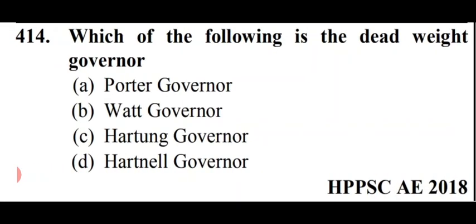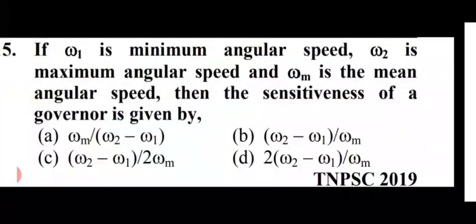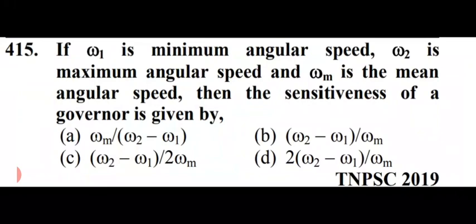The next question is, which of the following is the dead weight governor among Porter governor, Watt governor, Hartung governor, or Hartnell governor? So in this case, as I said, Porter governor is a dead weight governor. So Porter governor, option number A. If omega 1 is minimum angular speed, omega 2 is maximum angular speed, and omega m is the mean angular speed, then the sensitiveness of a governor is given by.